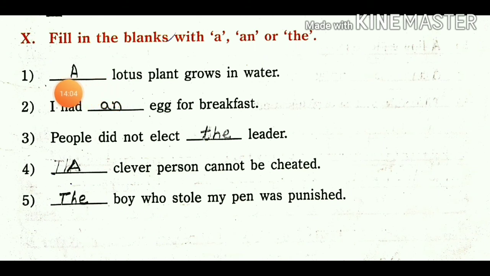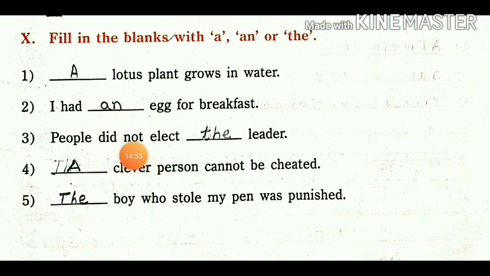So before a consonant, and it is not definite, so it is indefinite. So we can use a before it. A lotus plant grows in water. Next one, I had an egg for breakfast. So E is a vowel, before it we can use an.